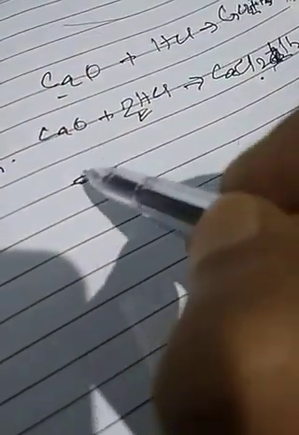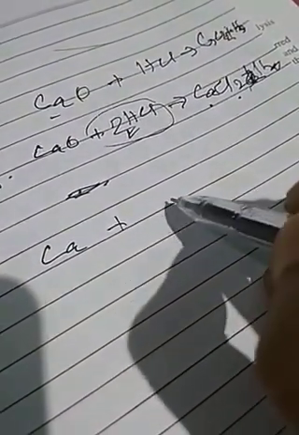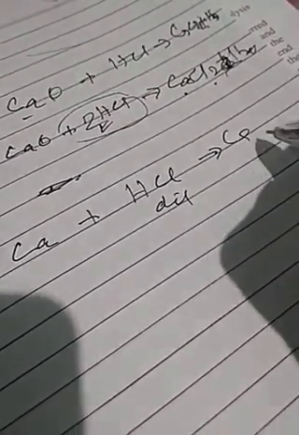So above hydrogen, all the metals react with dilute acids and replace hydrogen. Calcium reacts with dilute HCl, it will form CaCl2 plus hydrogen gas is produced.